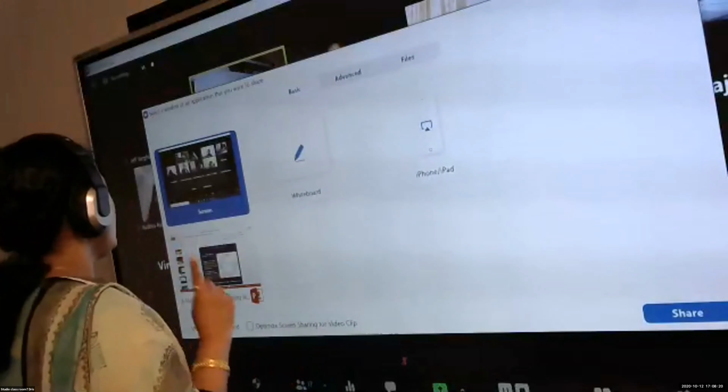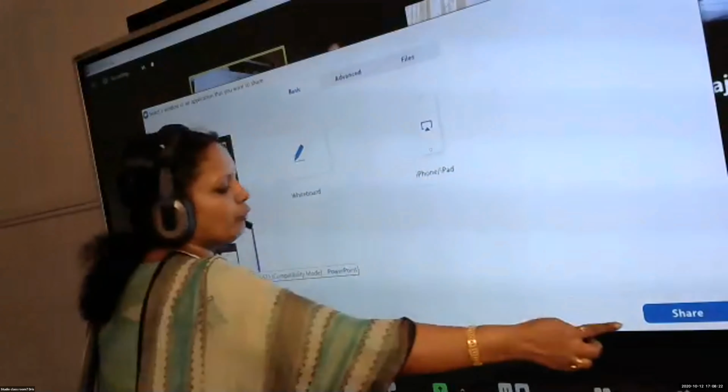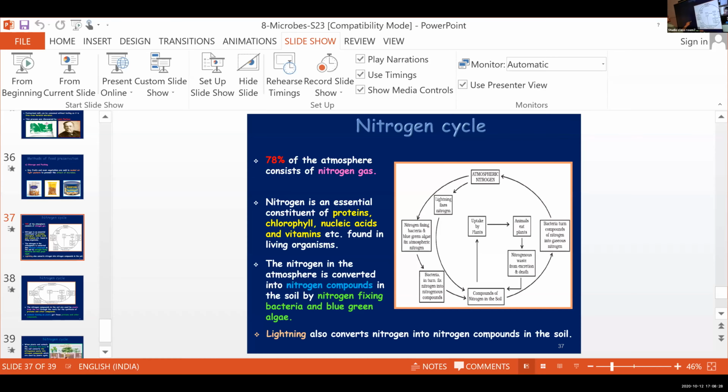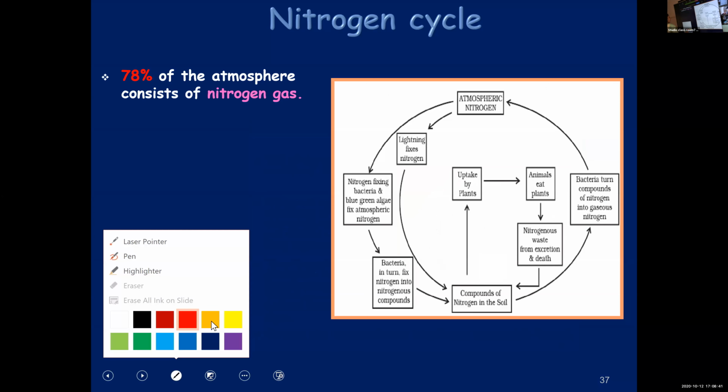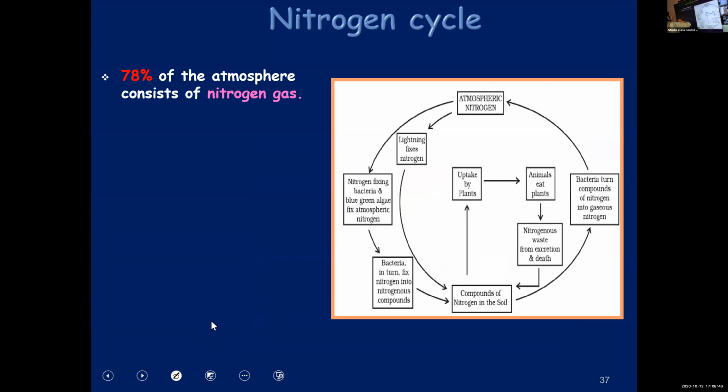So let's start with our nitrogen cycle. Listen very attentively and I expect all of you to tell the answers as you did just now. As I already told you, 78% of the atmosphere is made up of nitrogen gas.